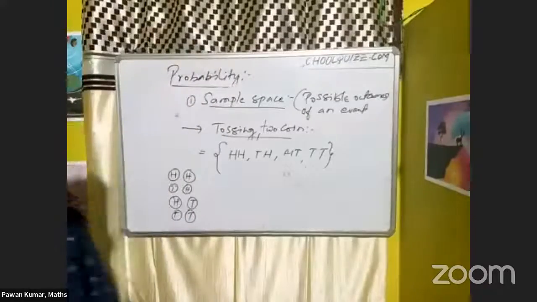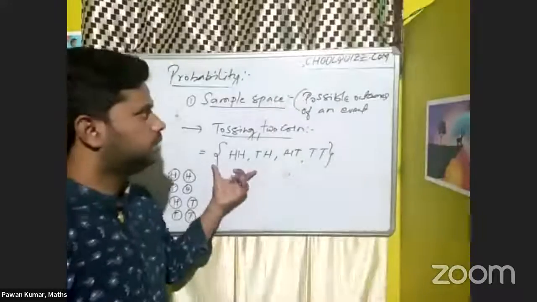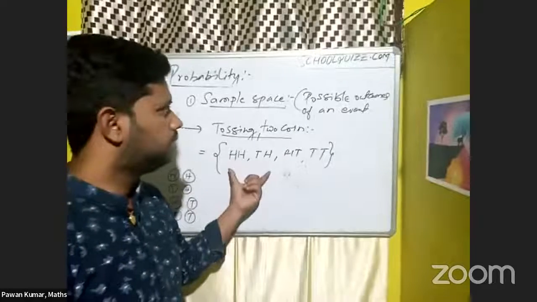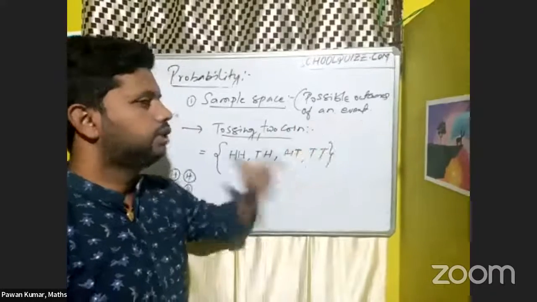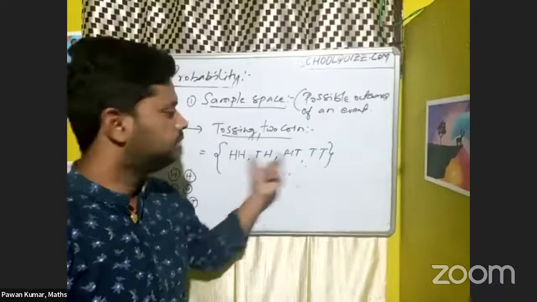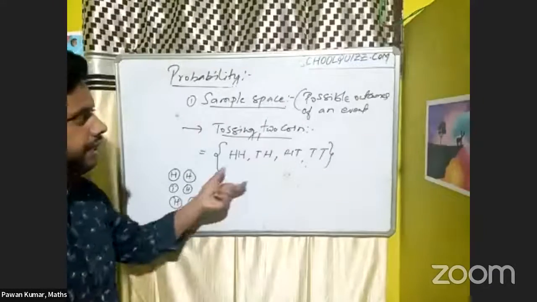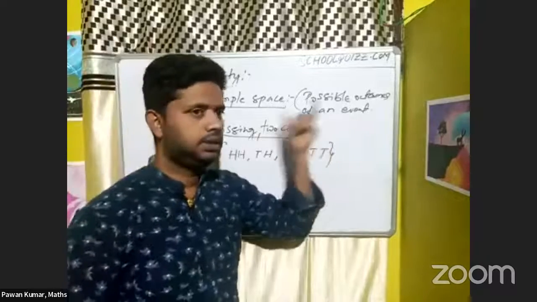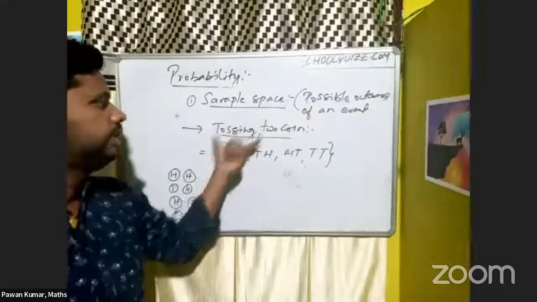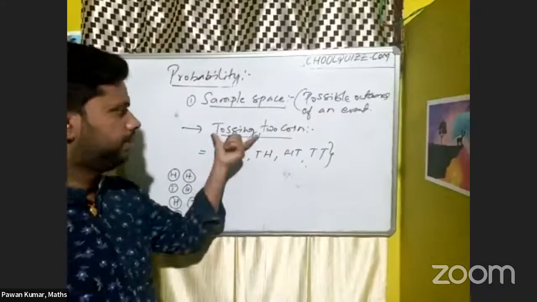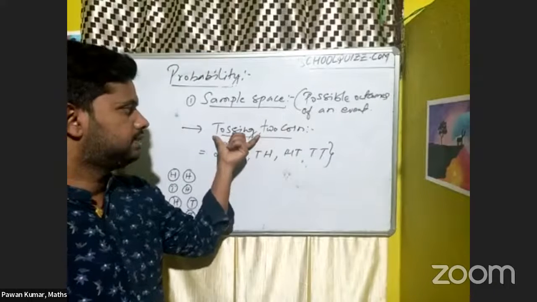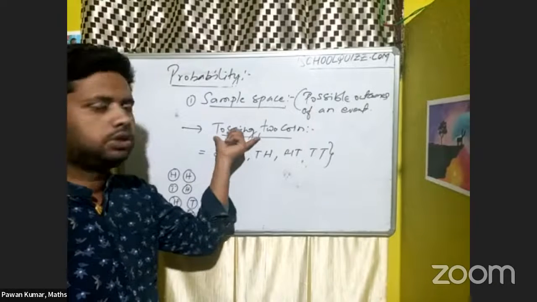The sample space is nothing but all possible outcomes of an event. All total possible outcomes of an event is called the sample space. And event is the subject on which we are going to do the practical or the exercise. Suppose I am doing tossing of two coins.